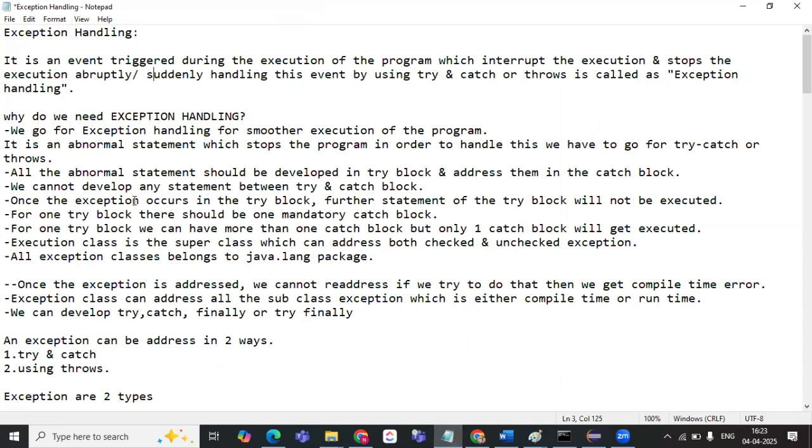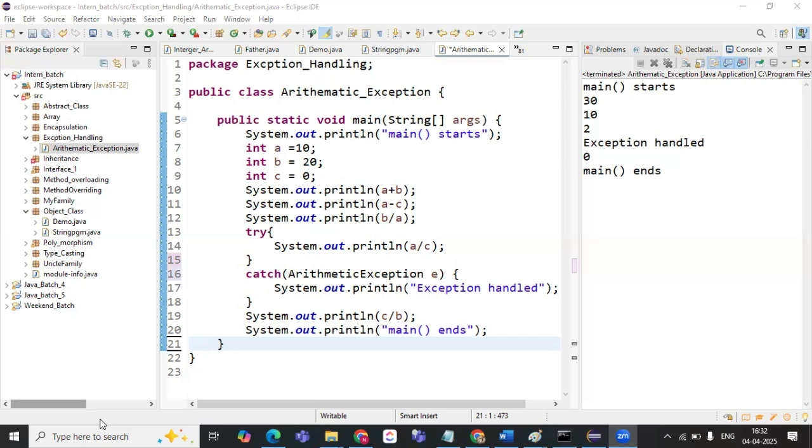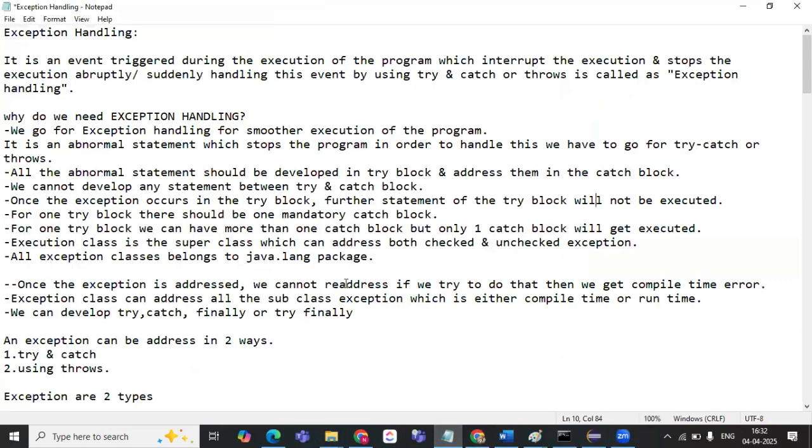Once the exception occurs in the try block, the further statements of the try block will not get executed. So you copy down this program first. In a single program, if I explain all the things, you will get confused. First copy it down. Once it is done, please let me know. Five minutes later, you will be done with copying. Yes, ma'am.